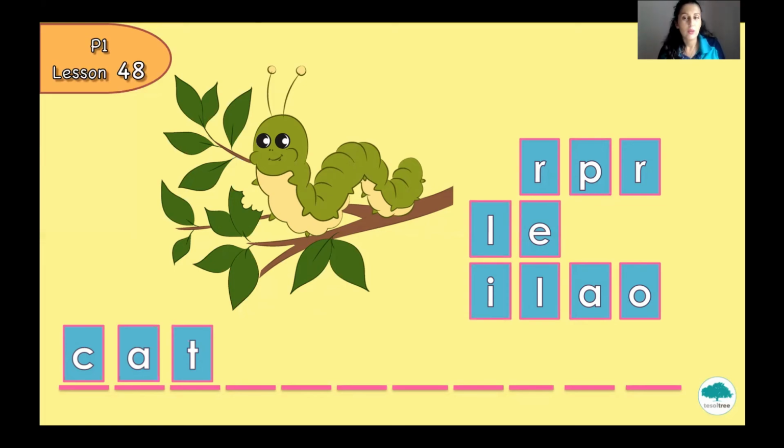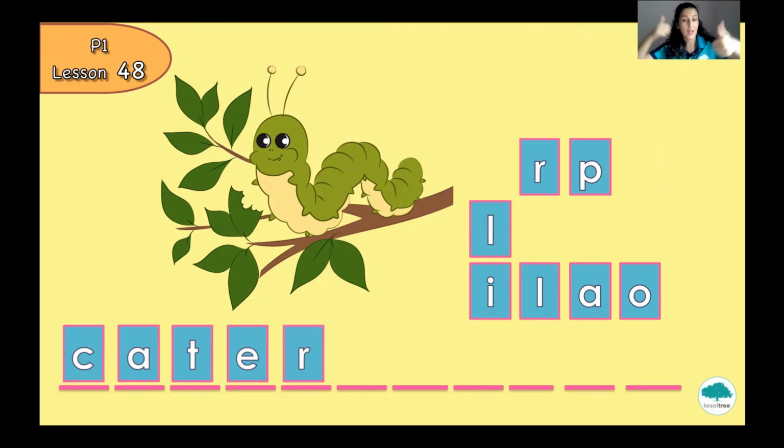And what about letter A? No, not letter A. Letter E will be the next. Letter E, yes. So what is going to be next after letter E? Caterpillar. Do you remember? Letter R. Yes, that's true. Letter R.